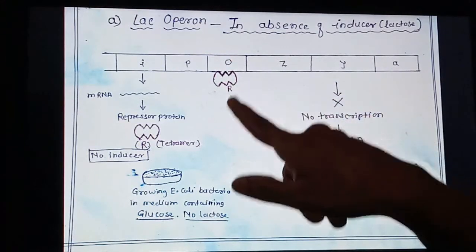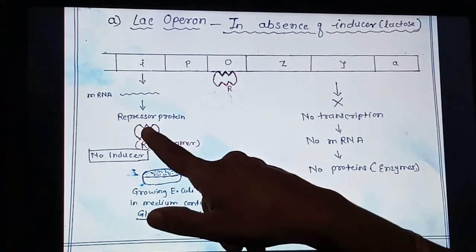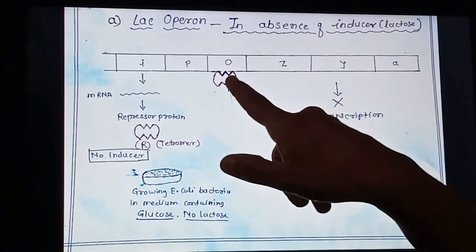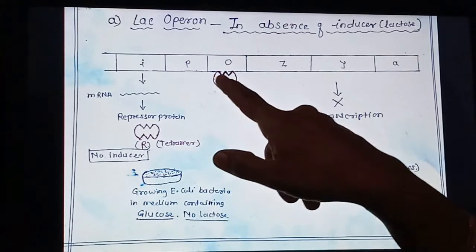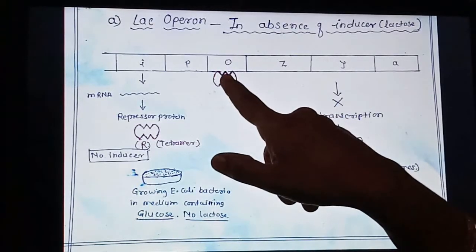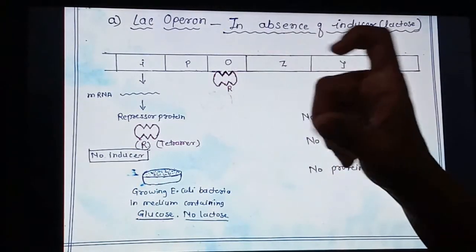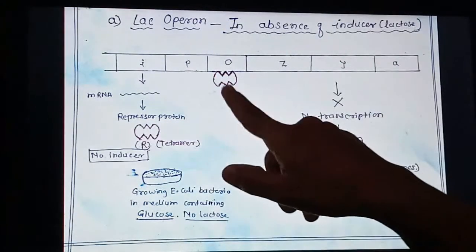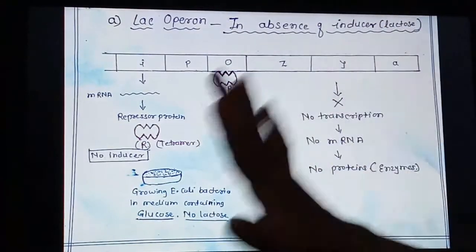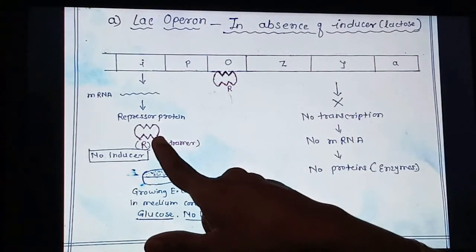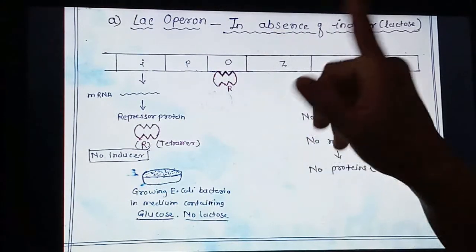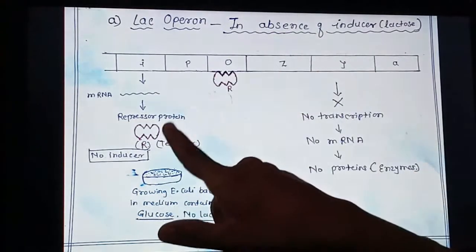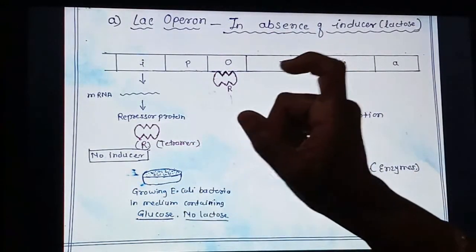If you see carefully, the structure of the repressor binding point and this operator region site have a specific matching structure, because every operon has its particular repressor. It's not that any repressor protein will go and attach to any operon. Every operon has its own particular repressor protein, so it is specific.